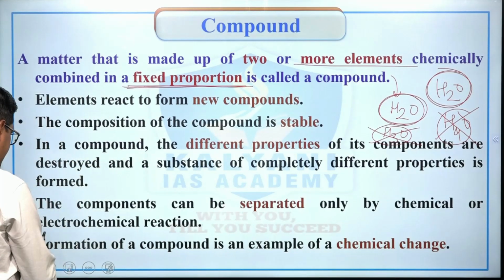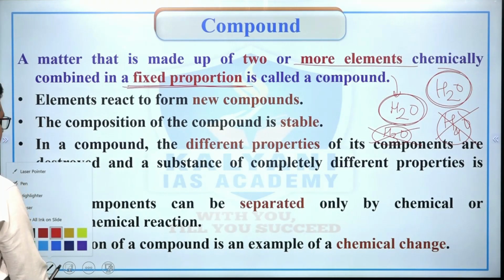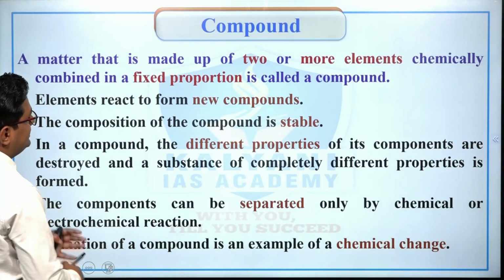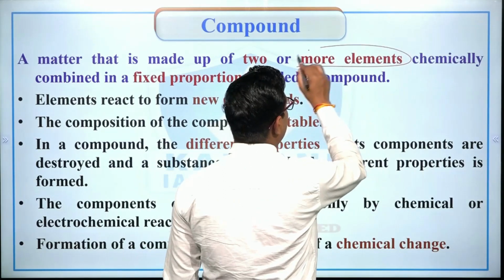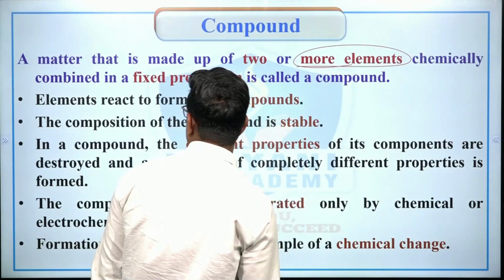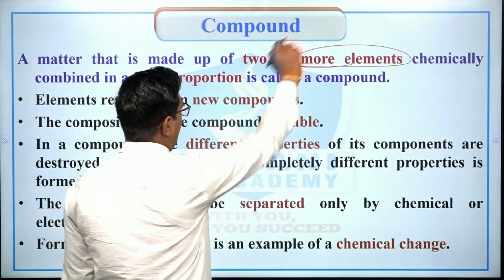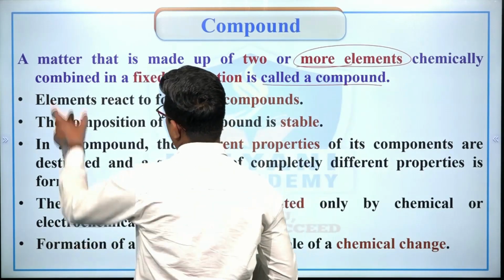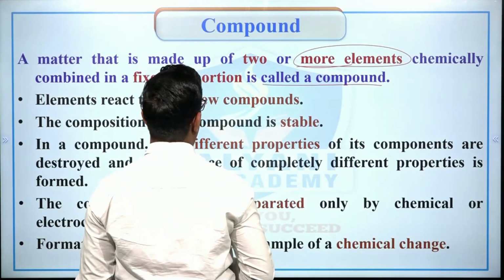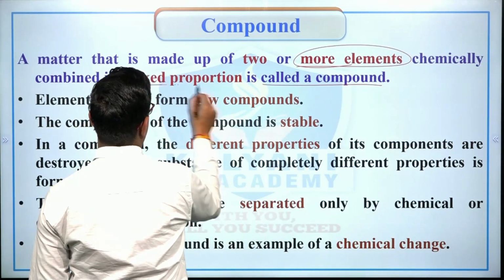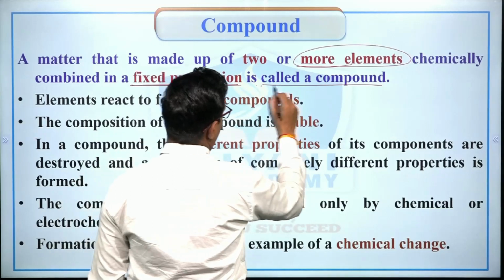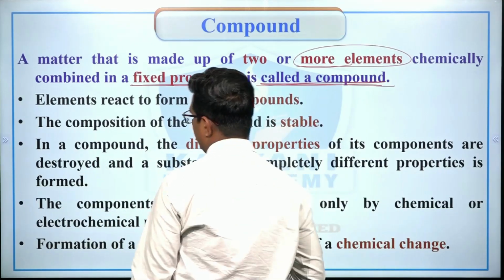So simply we can say that when two or more elements are chemically combined in a fixed proportion, it is known as a compound, or a matter that is made up of two or more elements chemically combined in a fixed proportion is known as a compound.